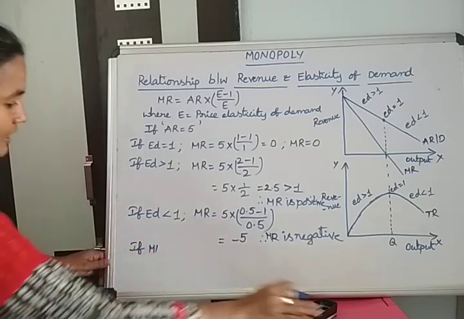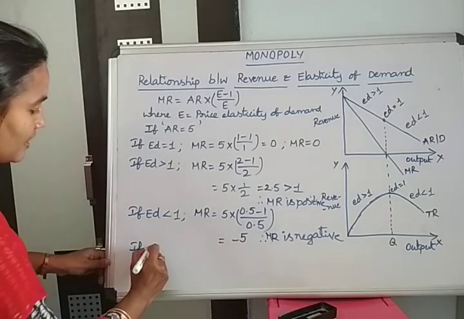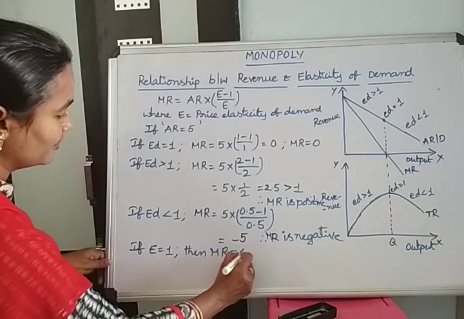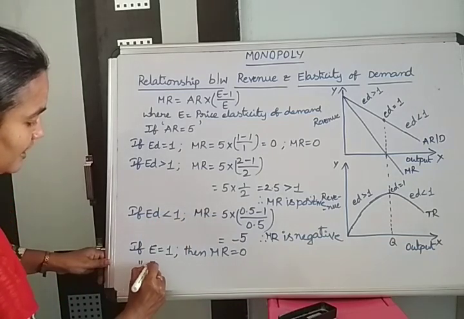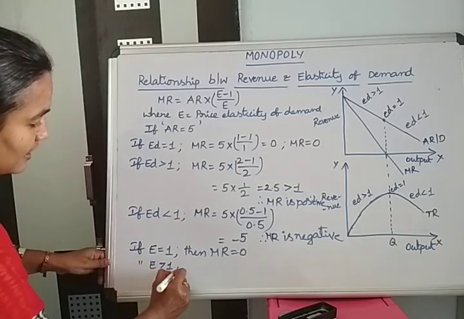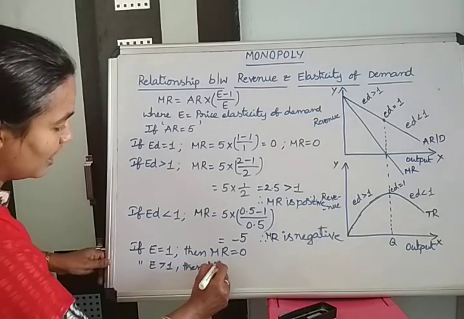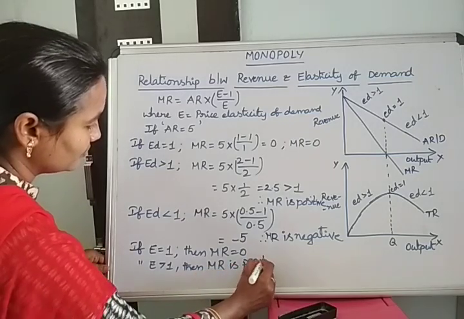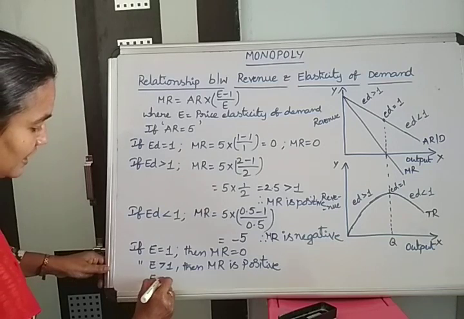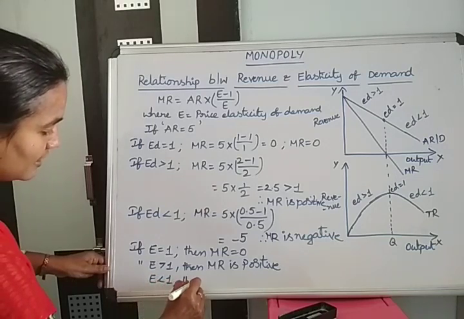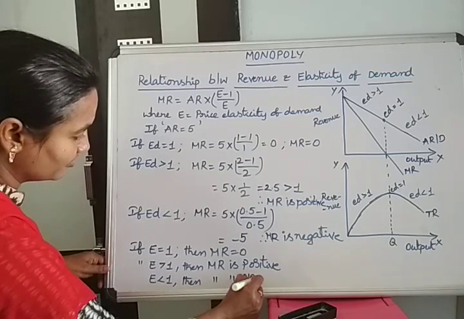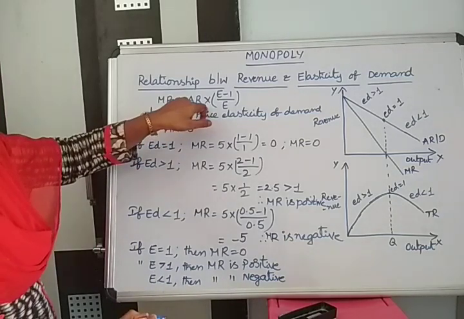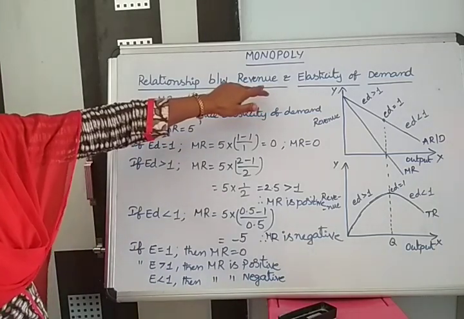If E equal to 1, then MR equal to 0. If E greater than 1, then MR is positive. If E less than 1, then MR is negative. Finally, we got these 3 points based on the calculation using this formula, and we are analyzing the relationship between these two.